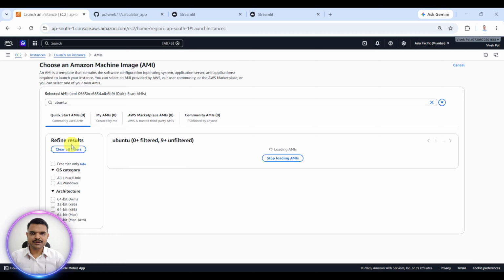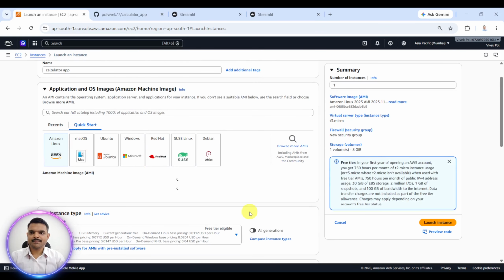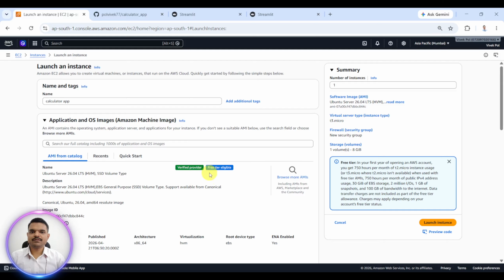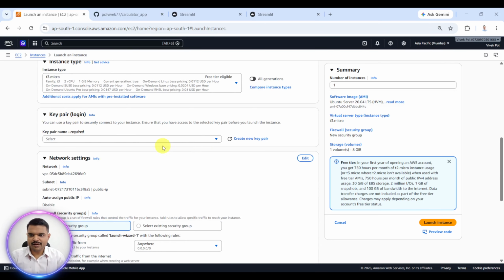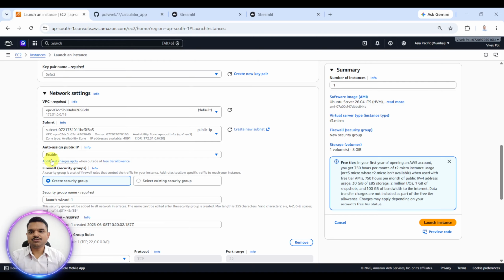Ubuntu, hit enter, select the free version. Then a key pair is required. I'm not going to use this .pem file. Let's see if we can proceed or not. Otherwise, I will create that .pem file, but I will not use it.